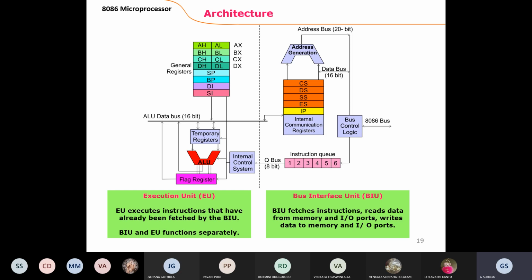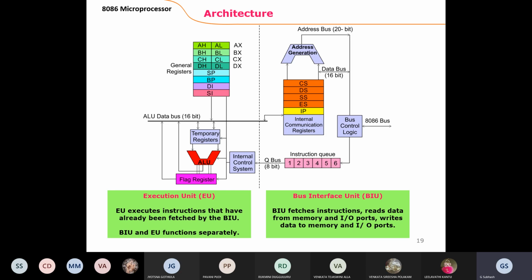What is the purpose of general purpose registers? Just to store the data the user gives as input. In general purpose registers there are 4 types: AX, BX, CX, and DX.